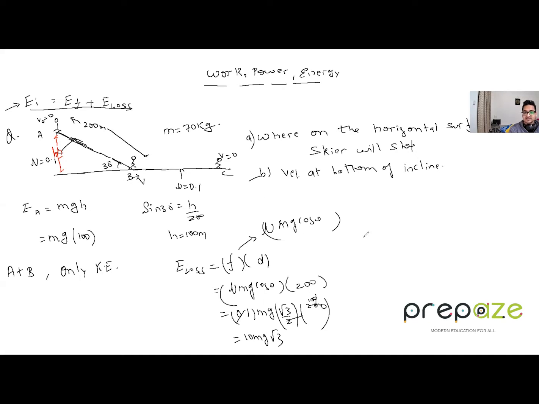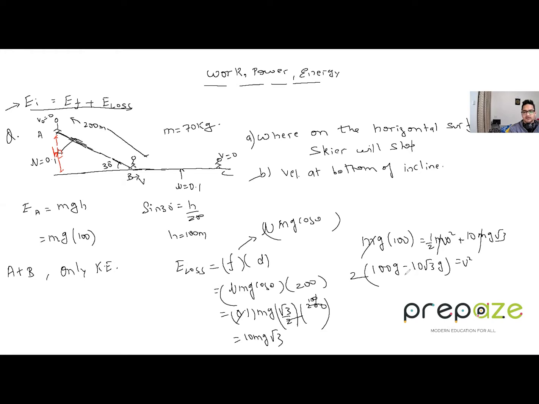So we have initial energy is m into g into h is 100. EF we need to find out, which is basically half mv square, isn't it? Now what is the loss happened during this journey? It is 10 mg root 3. So m will cancel out first. So we have basically 100 g minus 10 root 3 times g, alright, into 2 equals to v square.